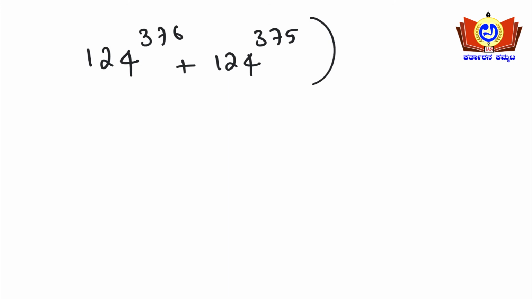See, if they ask you to find the unit digit of 124 to the power of 376 plus 124 to the power of 375, what is the unit digit here?